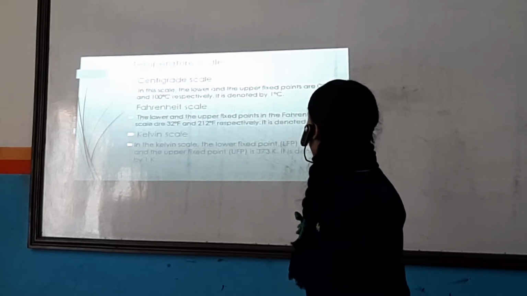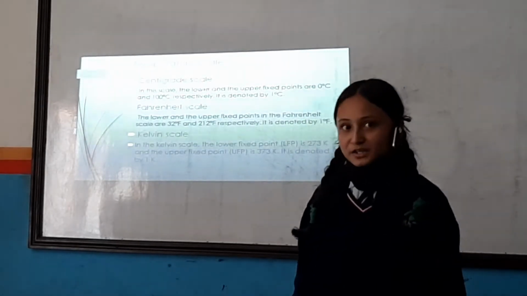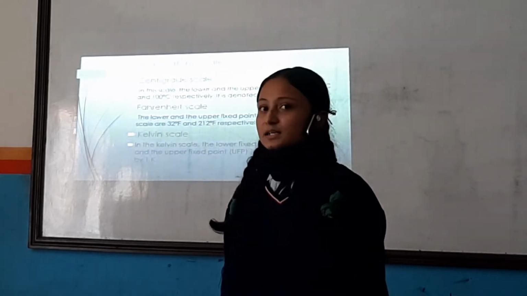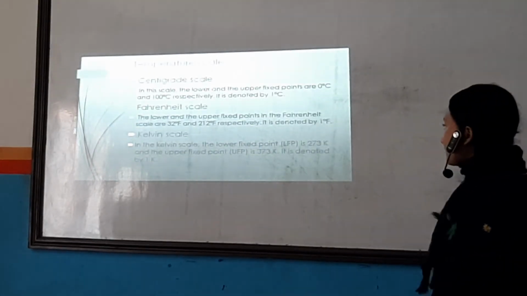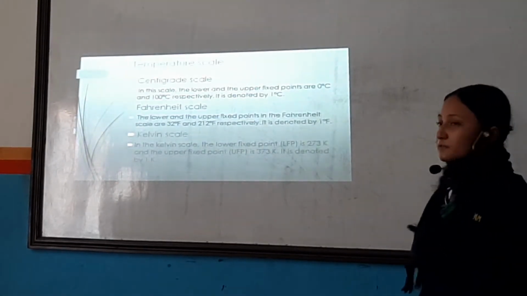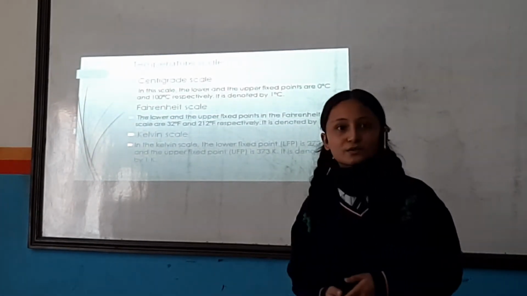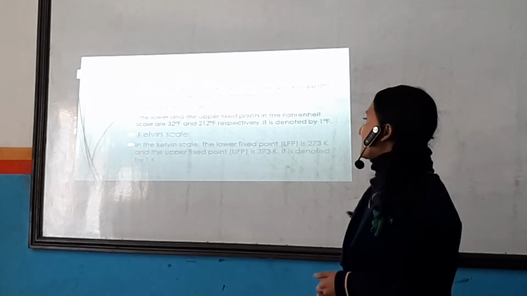Centigrade scale. In this scale, the lower and upper fixed points are 0 degree and 100 degree respectively. In the Fahrenheit scale, the lower and upper fixed points are 32 degree Fahrenheit and 212 degree Fahrenheit.